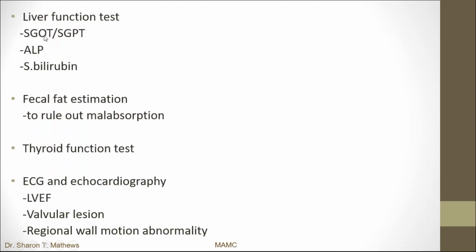Liver function test, namely the enzymes SGOT, SGPT, alkaline phosphatase, serum bilirubin, then fecal fat estimation to rule out malabsorption, thyroid function tests, then ECG and echocardiography, also the chest x-ray. Okay, so echo will help to find out the left ventricular ejection fraction, any valvular lesions, any regional wall motion abnormalities.